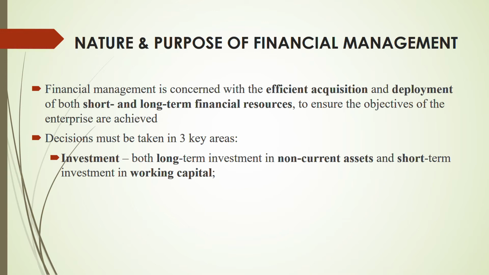Can you see how your whole syllabus has been built on these 3 key decisions? All the chapters which you have, right? In the syllabus, there are 7 sections, section A to G. This is section A. So section A is the foundation, the base. The rest, from section B onwards, is based on these 3 key decisions. So investing, 2 chapters we have: working capital management and investment appraisal. We are going to study those in detail later in those sections. But you have to know in this chapter that the important decision is the investing decision. Where to invest.